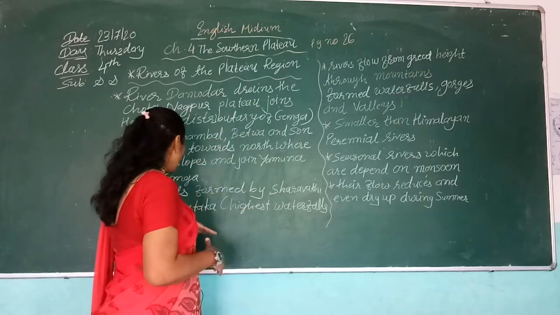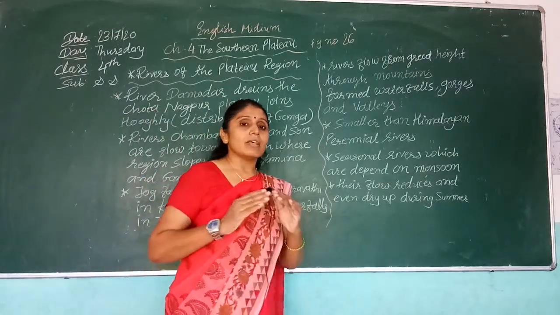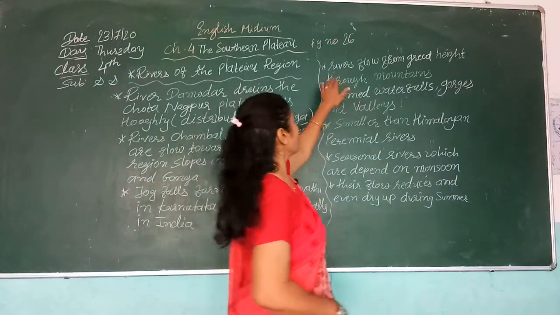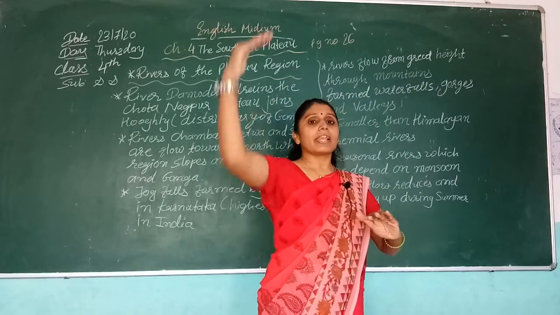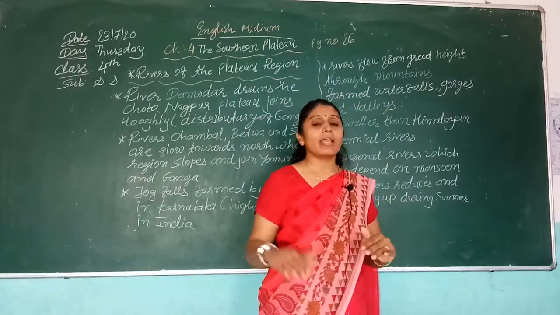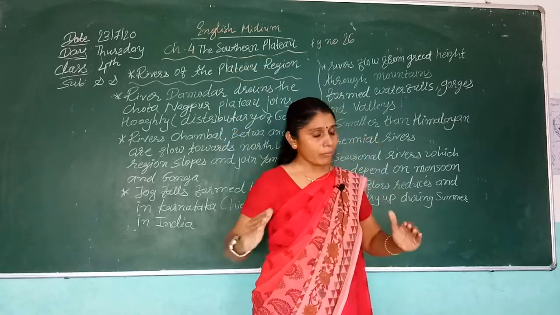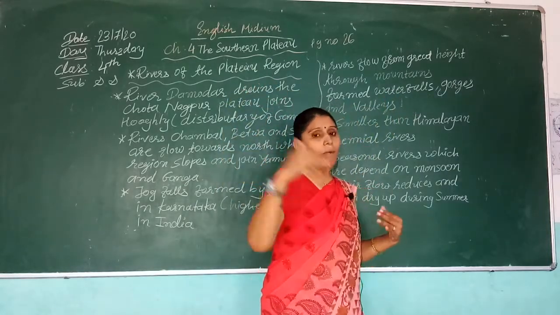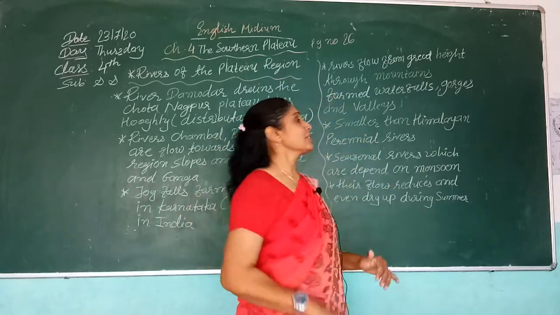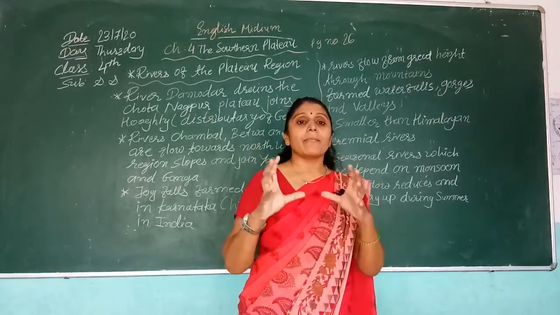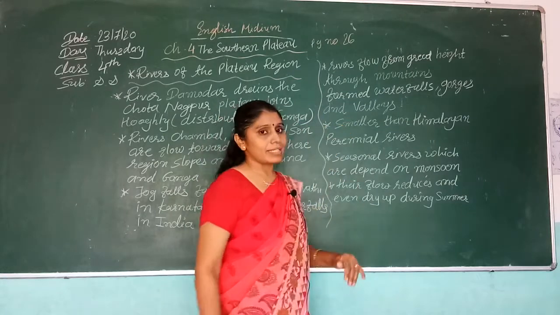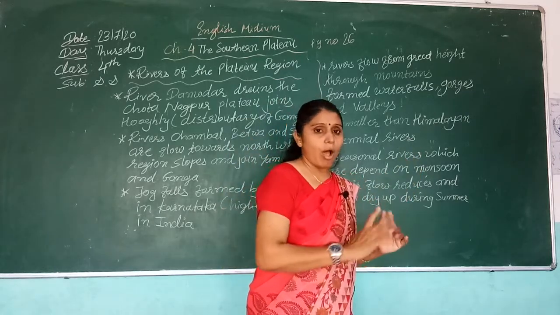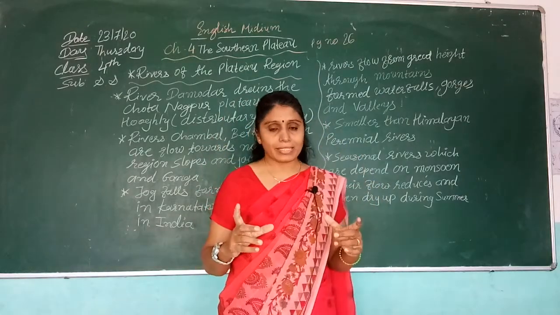It is a plateau region, so some areas are high and some are low. Because these rivers flow from the great heights of the mountains, they form waterfalls, then gorges, and valleys also.